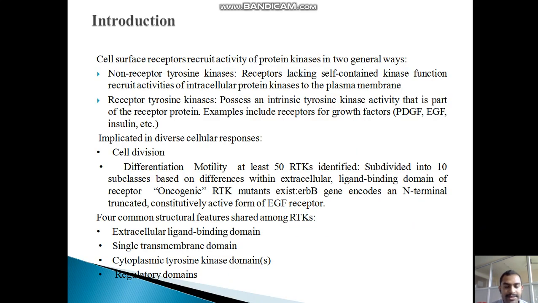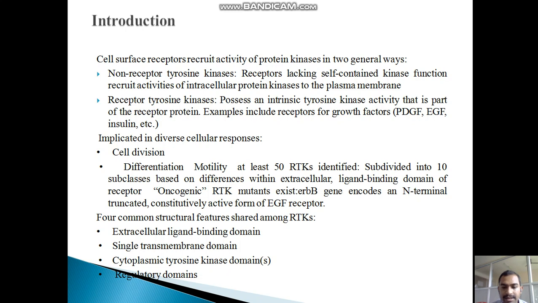Cell surface receptors recruit activity of protein kinases in two general ways. One is a non-receptor tyrosine kinase, and the second one is receptor tyrosine kinase. Non-receptor tyrosine kinase receptors lack self-contained kinase function and recruit activities of intracellular protein kinases to the plasma membrane. Receptor tyrosine kinase possesses an intrinsic tyrosine kinase activity that is a part of the receptor protein. Examples include receptors for growth factors, for example PDGF, EGF, insulin, etc. Implicated in diverse cellular responses: one is cell division, second one is differentiation, motility.